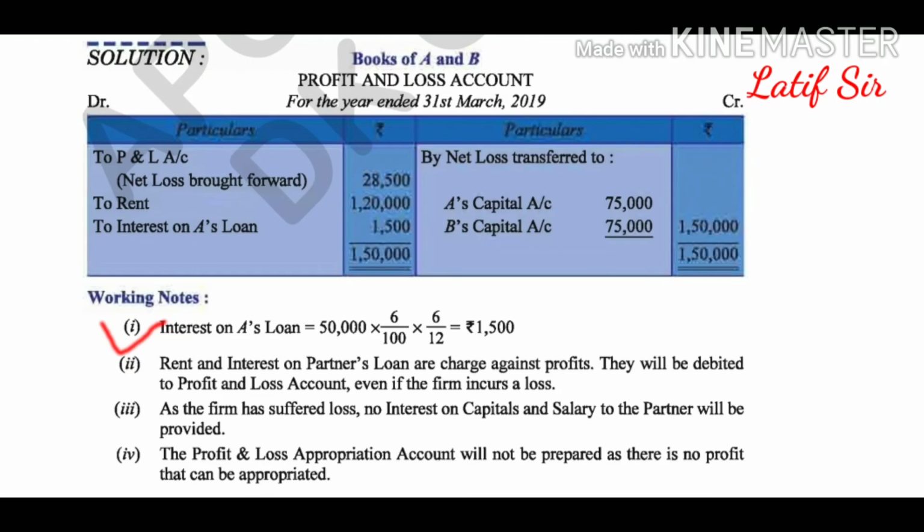Rent and interest on loan are charged against profit, so they will be debited to the profit and loss account even if there is a loss to the firm. Here we can see that the loss has increased because there was a loss, and we have given rent and interest on loan, so the total loss on the credit side is 1,50,000, which has been transferred to the partners' capital accounts. Partners will have to bear this loss in equal proportion, as no profit and loss sharing ratio is given, so it will be distributed equally.